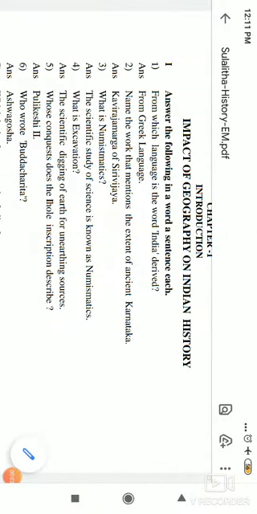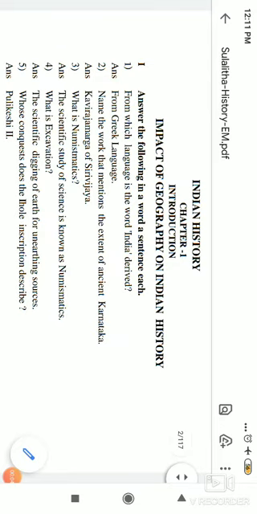Today we will discuss Indian history, chapter number 1. It's an introduction. In that, we will be discussing 1 mark questions as well as 2 marks questions. Also, I will show the 5 marks question. In the first chapter, we have only 1 marks, 2 marks, and 5 marks questions. There are no 10 marks questions.